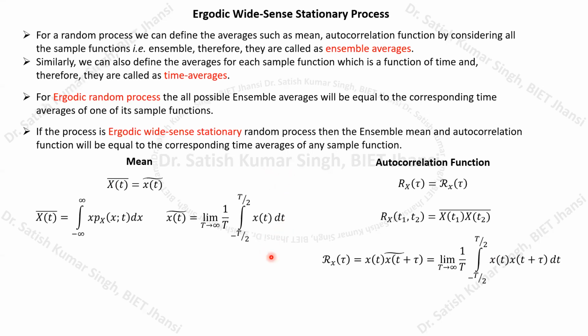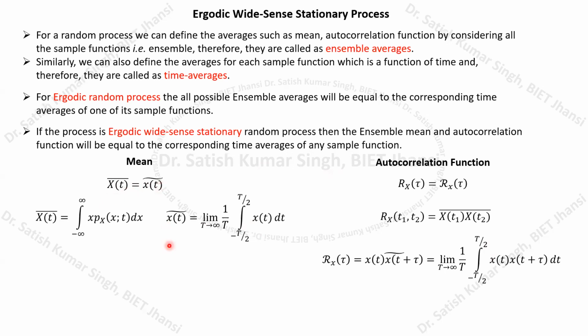But suppose a random process is known to be ergodic, then we don't require a very large number of sample functions. You must be wondering why it is not required, because we know that even if we have one sample function, that sample function's time average will be equal to the ensemble average.